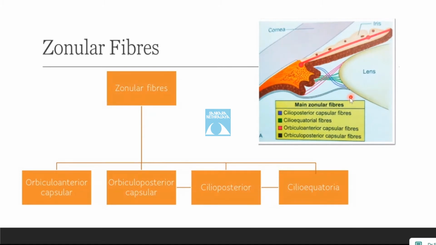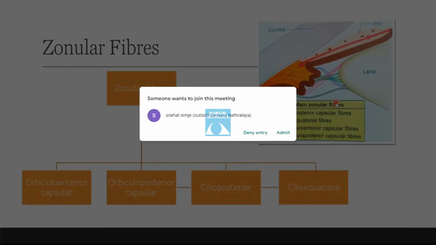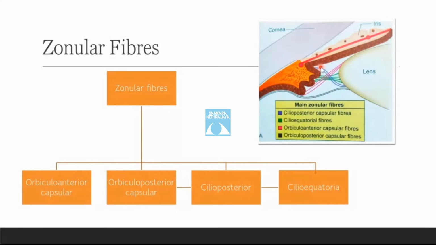Now the cilio-equatorial fibers. The cilio-equatorial fibers arise from the valley of the ciliary process, pass almost directly and insert on the equator. The orbicular anterior fibers, as you can see here, are the strongest fibers and arise from the pars plana, move anteriorly and get inserted just anterior to the equator, while the cilio-posterior fibers, which are here, arise from the ciliary process, pass posteriorly and get inserted on the posterior capsule.